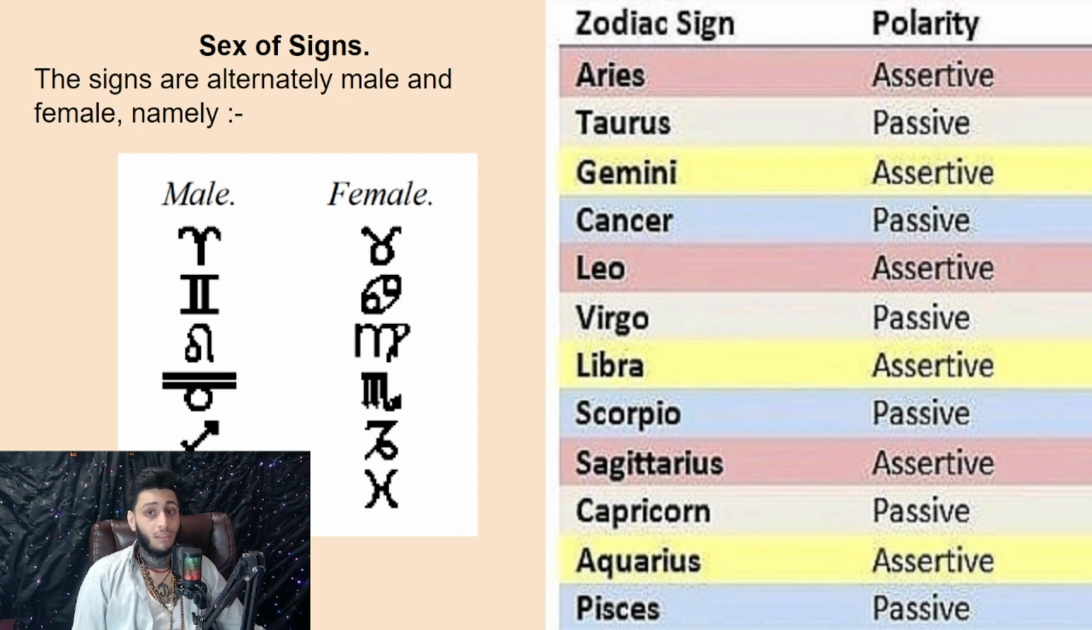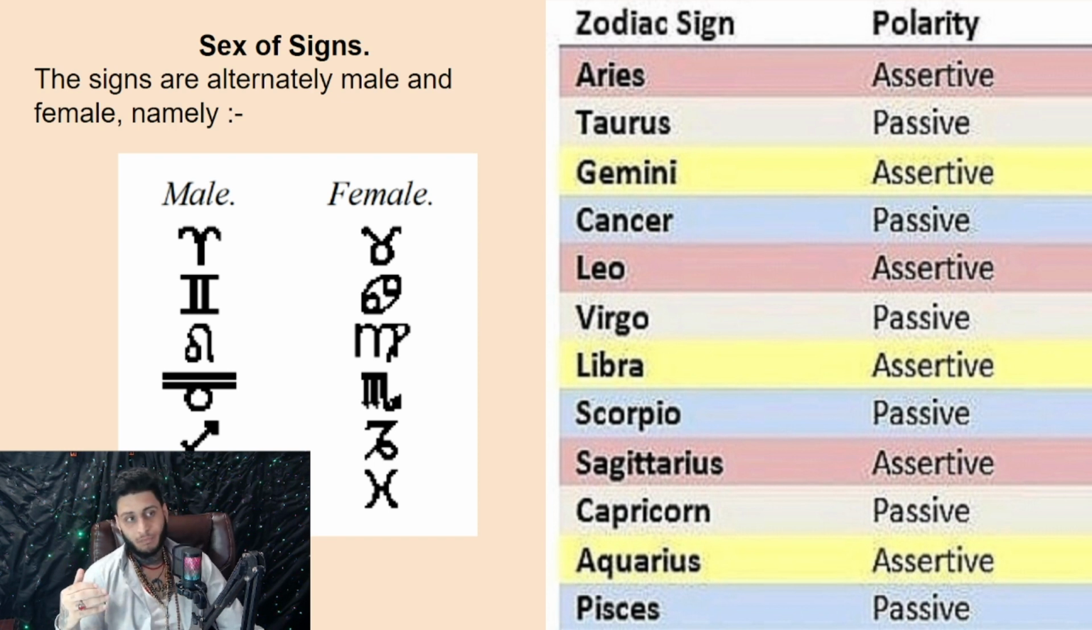So Aries, assertive male. Taurus, passive feminine. Gemini, assertive masculine. Cancer, passive feminine. Leo, assertive masculine. Virgo, passive feminine. Libra, assertive masculine. Scorpio, passive feminine. Sagittarius, assertive masculine. Capricorn, passive feminine. Aquarius, assertive masculine. And Pisces, passive feminine.